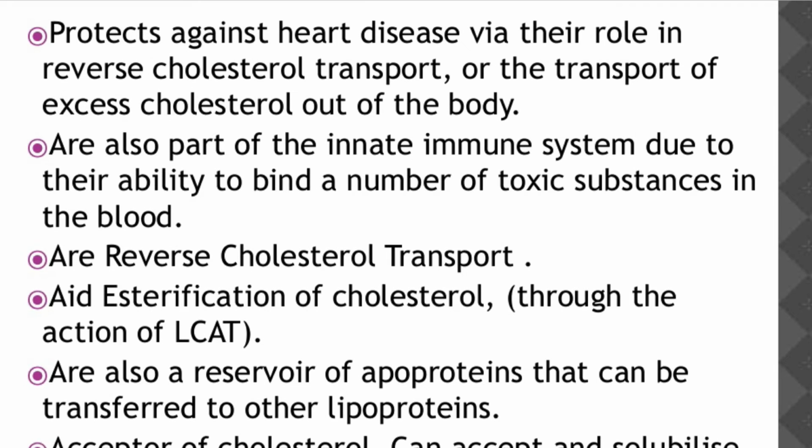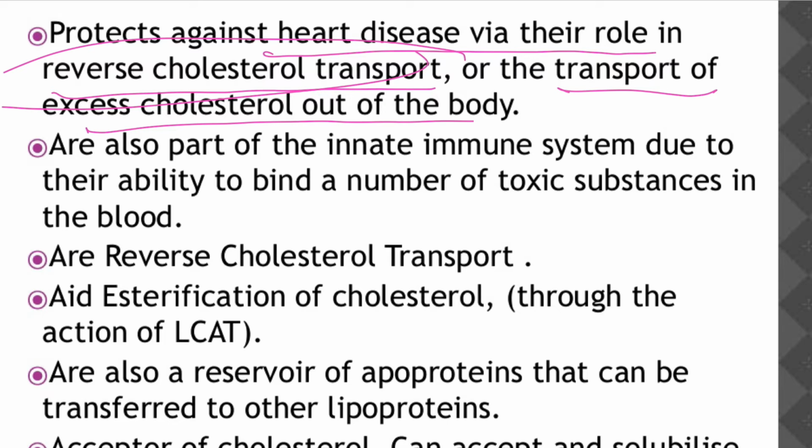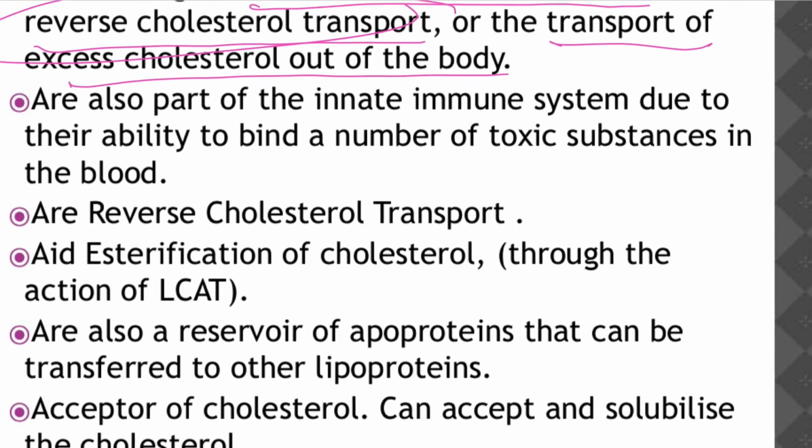The functions of high density lipoprotein are to protect against heart diseases via reverse cholesterol transport. Note this. Low density lipoprotein is a cause of heart disease through the increase of bad cholesterol, but high density lipoprotein protects against heart diseases through reverse cholesterol transport, the transport of excess cholesterol out of the body.